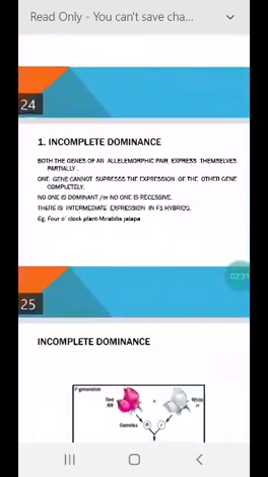In case of incomplete dominance, both the genes of an allelomorphic pair, genes which are structurally similar, express themselves partially.